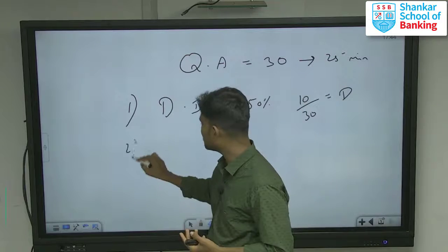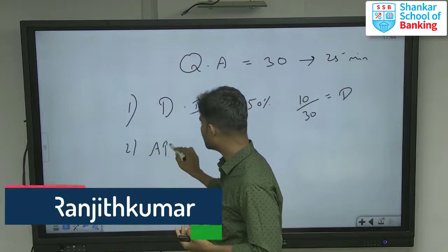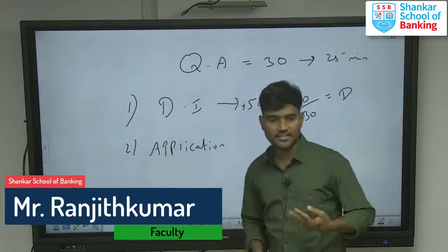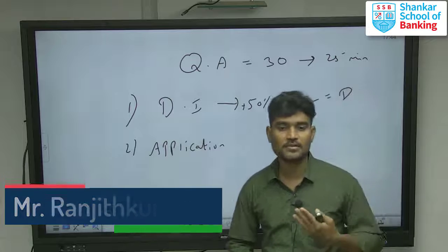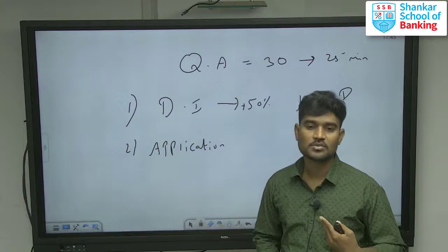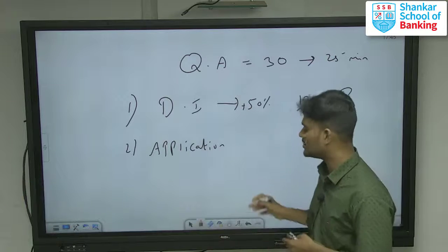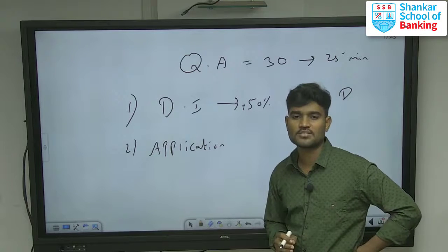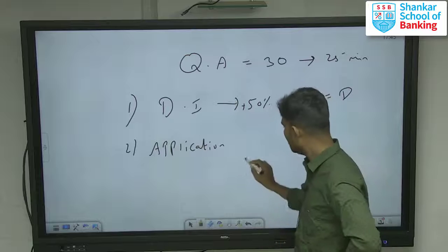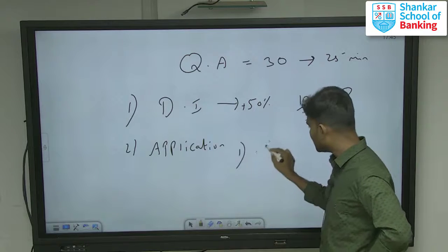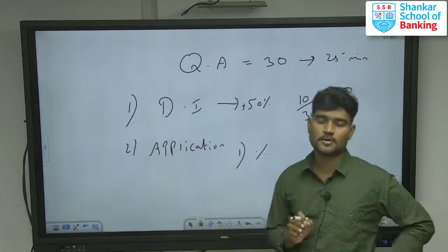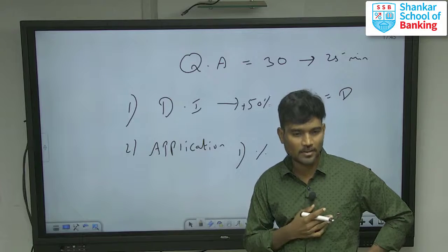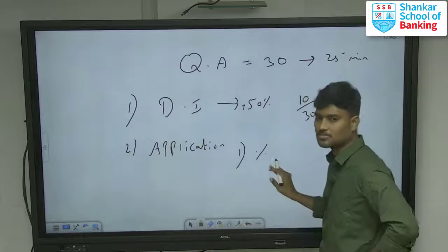Then the second thing is application problems. Application problems are things like ages, average, time and distance, time and work, and mensuration. These are the topics covered under application. In that application topic, you have to concentrate on only 6 areas. The first area is percentage. Without percentage problems, there is no question paper; in whatever competitive examination, they definitely ask percentage problems.